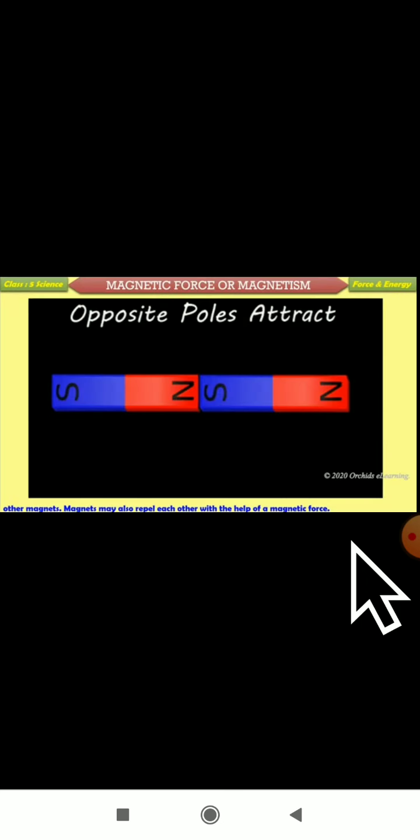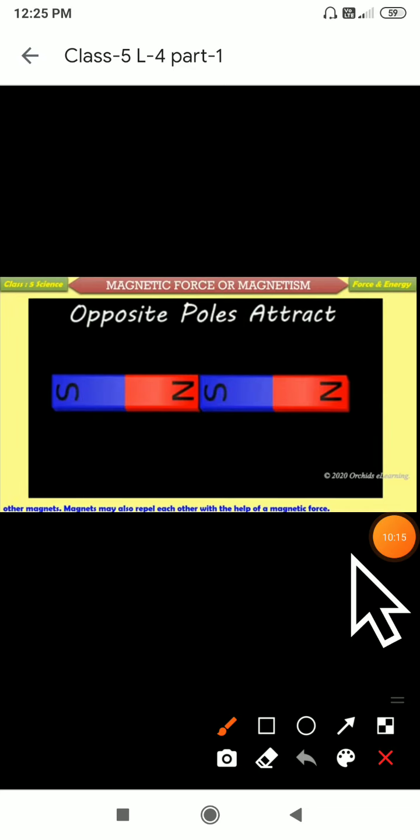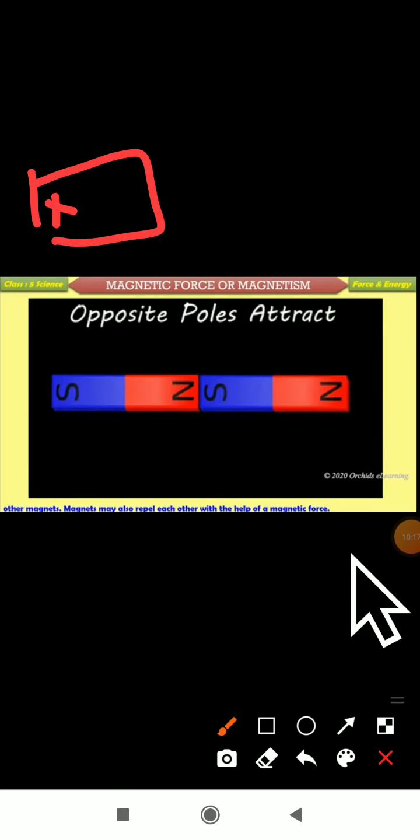Those are non-magnetic substances. In your previous classes you have studied magnetic and non-magnetic substances. I hope you know this concept. And when you hold two magnets in your hand, north and south will get attracted. As you all know, a magnet has a north pole and a south pole. This is a south pole and this is a north pole.